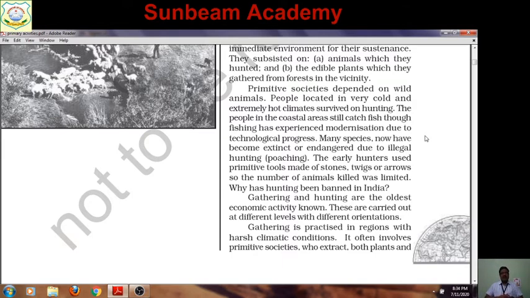Here the question is asked, why has hunting been banned in India? Simply to safeguard the wild animals. Earlier hunting was allowed in India, but only in 1972, after implementation of the Wildlife Protection Act, hunting was banned. Still some people, known as poachers, do this, and this illegal hunting is known as poaching.